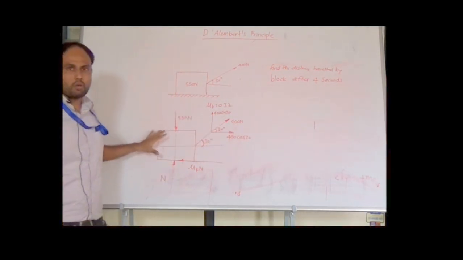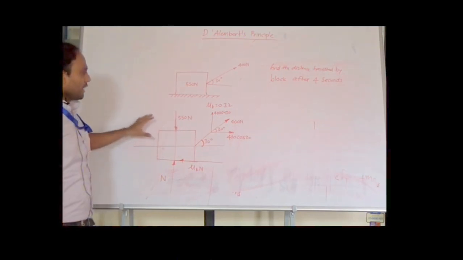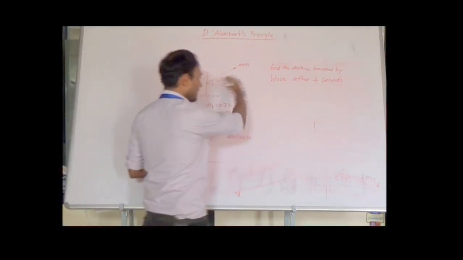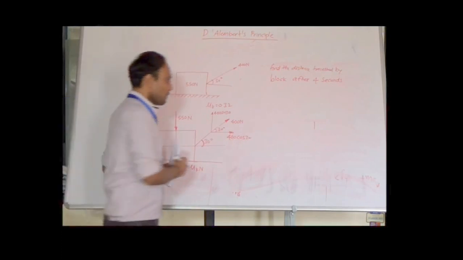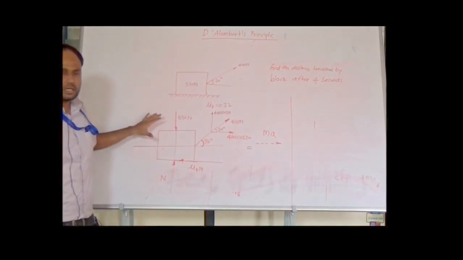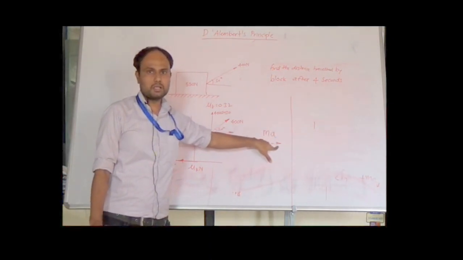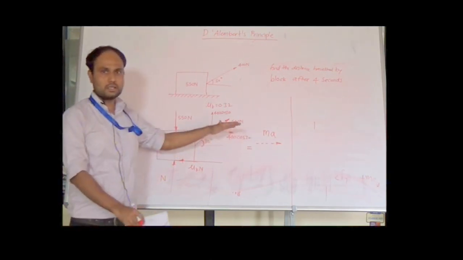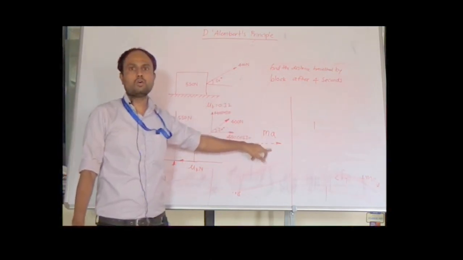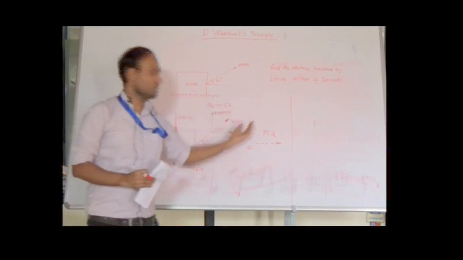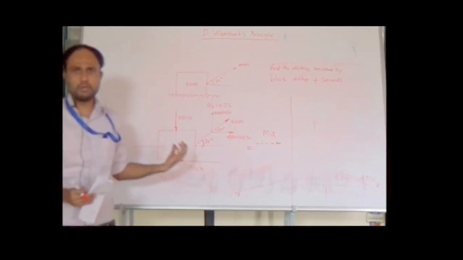Now these are the forces acting on the body in resolved form in a free body diagram. Now we have to analyze this by D'Alembert principle. As the body is in motion, this entire system of forces is equivalent to the vector ma. This vector ma is nothing but the inertia vector acting in the direction of motion, which is horizontal along the x axis towards the right. I am writing it on that side with a negative sign, which is nothing but Newton's second law. If we bring this term to the left hand side, it automatically becomes the D'Alembert principle.